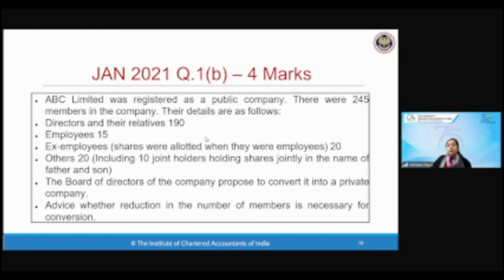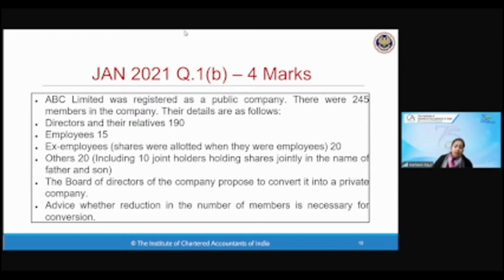And joint holders: 10 joint holders holding the shares jointly in the name of father and son. If the shares are held jointly, then how many of them will be counted? It says there are 20 members, including 10 joint holders. So will they be counted as 10 or as 20? I told you, if 2 or more people are jointly holding shares, they will be treated as a single member. So how many members will be counted? 10 or 20? Very good. They will be counted as 10.